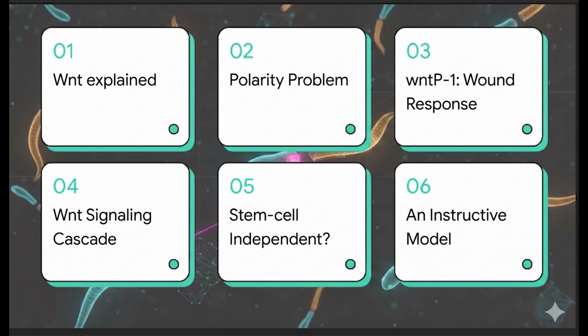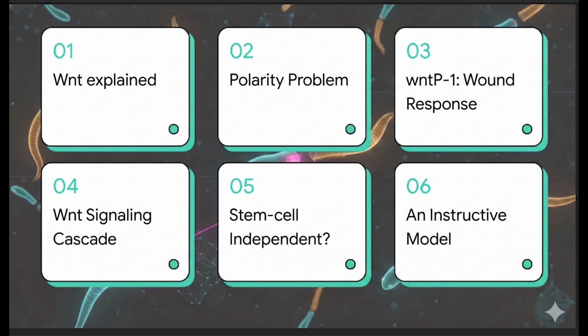To organize the story, we will move through 6 sections. First, we will briefly explain Wnt signaling, since it provides the mechanistic foundation for the paper. Second, we will define the polarity problem in planarian regeneration, how a wound knows whether to rebuild a head or a tail. Then, we will examine the first major result, showing that Wnt-P1 behaves as a wound response rather than simply a static posterior marker.